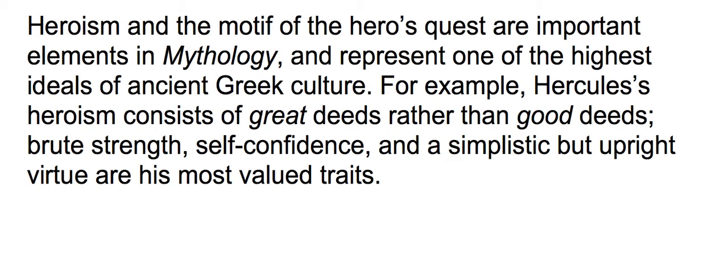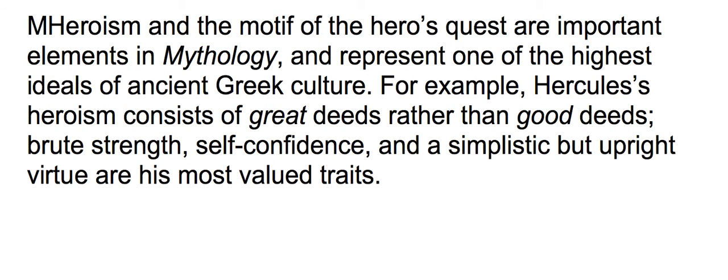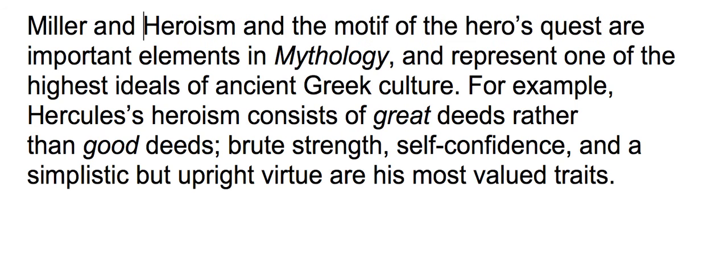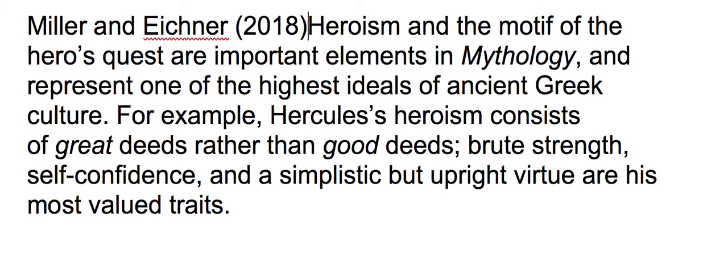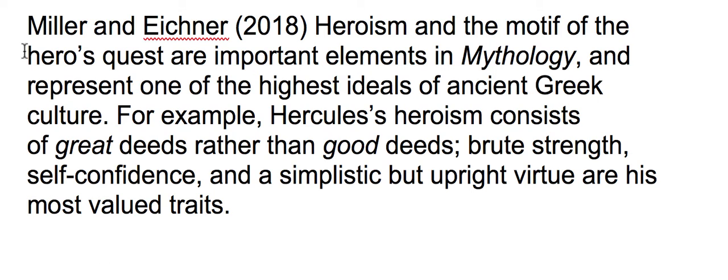So how do I create a citation for an article with two authors? Well, to start, I think it's always great practice to put the name of the two authors and the date of the publication at the very beginning of the paragraph, or in other words, the first time you're referencing this particular article. So what I'm going to do here is type in my authors' names, Miller and Eichner. I also want to put the year of publication because this is for an APA paper assignment, and the year of publication is 2018. Now it's a little bit weird to say Miller and Eichner heroism, so I'm going to need a little bit more words here to smooth out this transition.